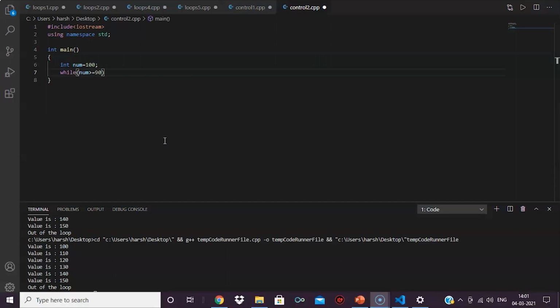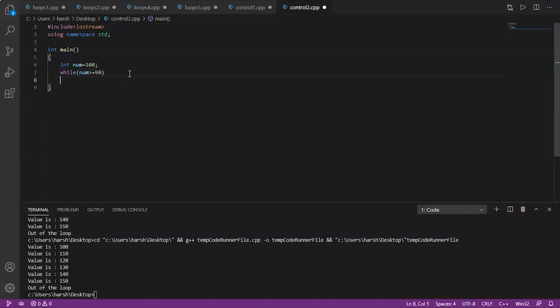That is why we have written greater than equal to 90. Basically we want the loop to run from 100 till it becomes equal to 90. Now inside the loop we'll write the if condition in order to skip 96. So we'll write if num equals 96.